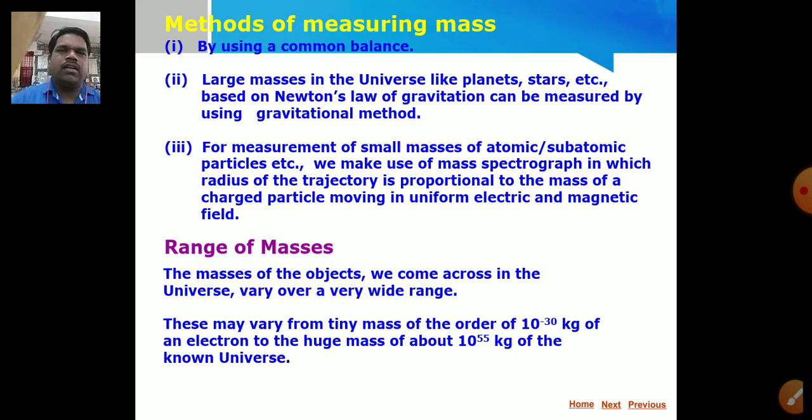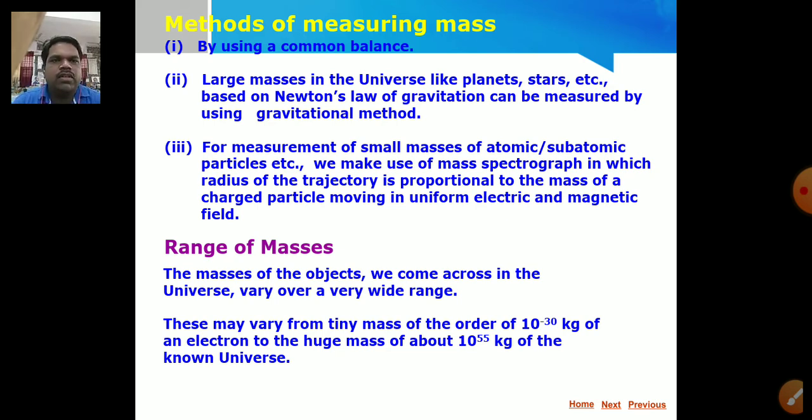You must have a physical balance. The second method is for large masses in the universe, like planets, stars, etc., which can be measured by gravitational methods, based on Newton's law of gravitation. You know about Newton's law of gravitation, dear students?